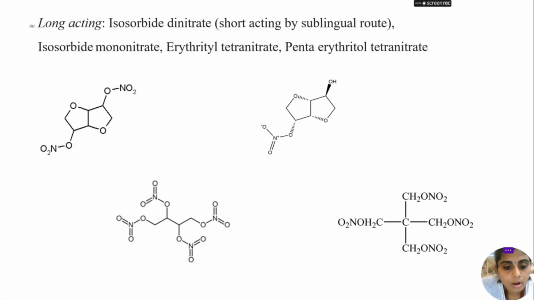Next are the long acting nitrates, which include isosorbide dinitrate, isosorbide mononitrate, erythrityl tetranitrate, and pentaerythrityl tetranitrate. This is the structure of isosorbide dinitrate, and this is the structure of isosorbide mononitrate. They are formed by dehydration of sorbitol, forming a ring structure, and then nitration happens, which gives isosorbide dinitrate and isosorbide mononitrate. And this is the structure of erythrityl tetranitrate and pentaerythrityl tetranitrate.